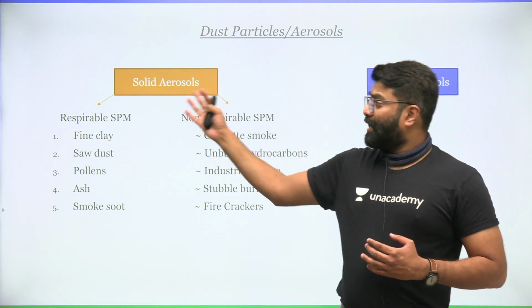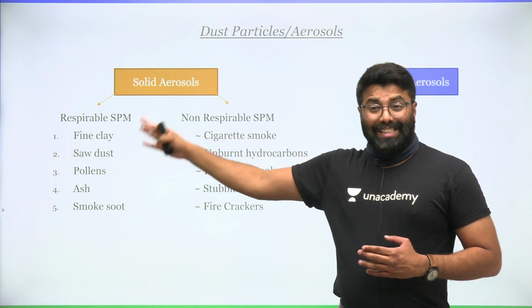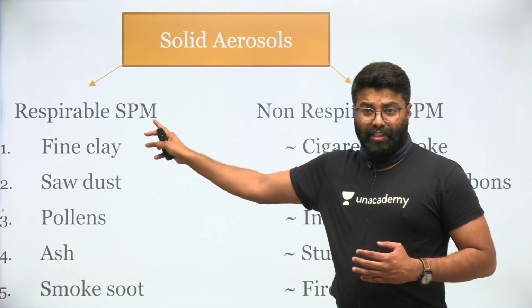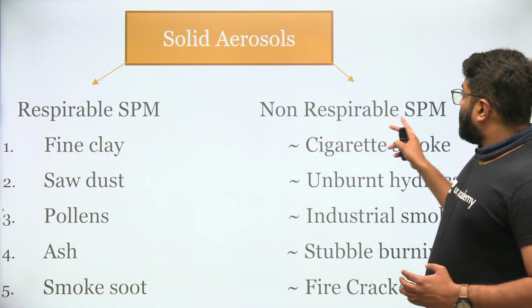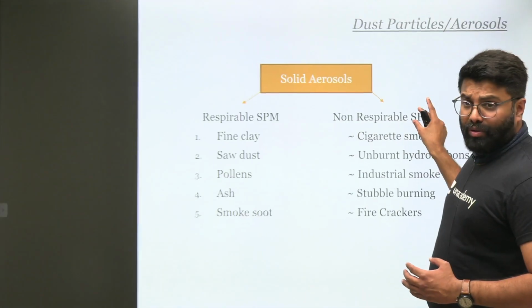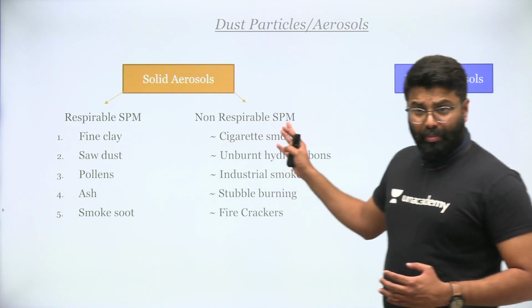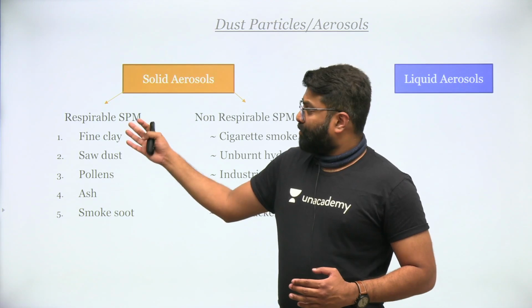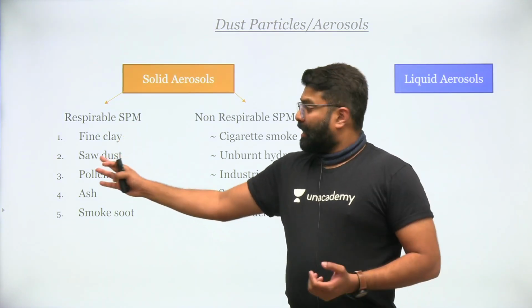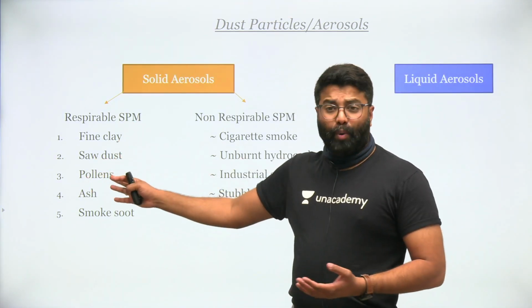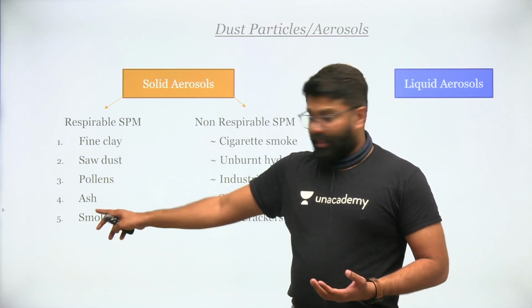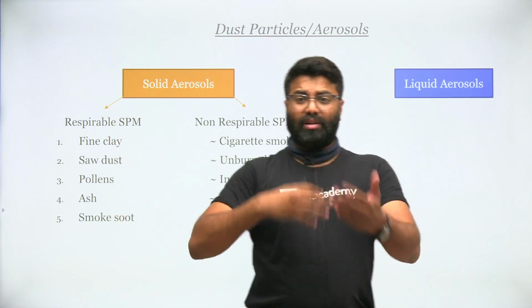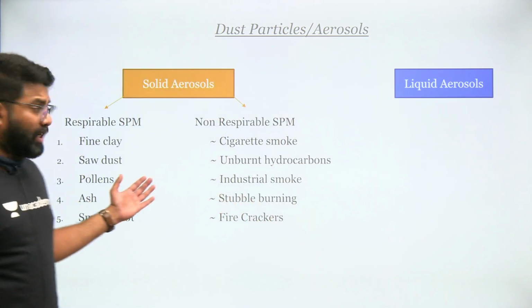Solid aerosols can be divided into two types: respirable suspended particulate matter, where PM stands for particulate matter here, friends, and the other one, non-respirable suspended particulate matter, which is harmful for human beings. You can notice this, friends. Respirable suspended particulate matter usually comes from fine clay in the form of dust, sawdust when we cut wood, pollens from flowers, ash, smoke, soot. These are some of the dust particles which come out into our atmosphere naturally.